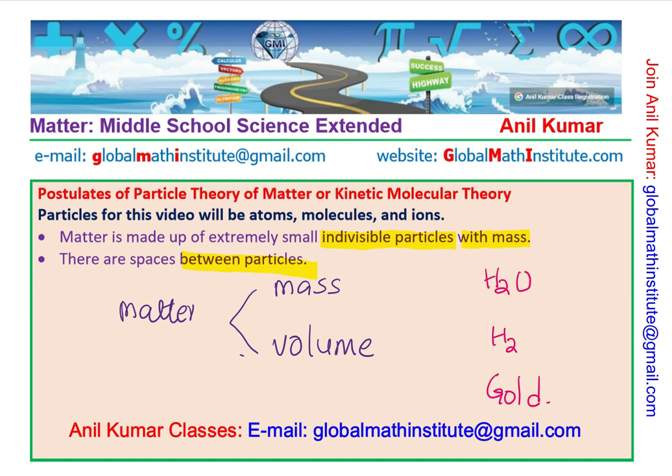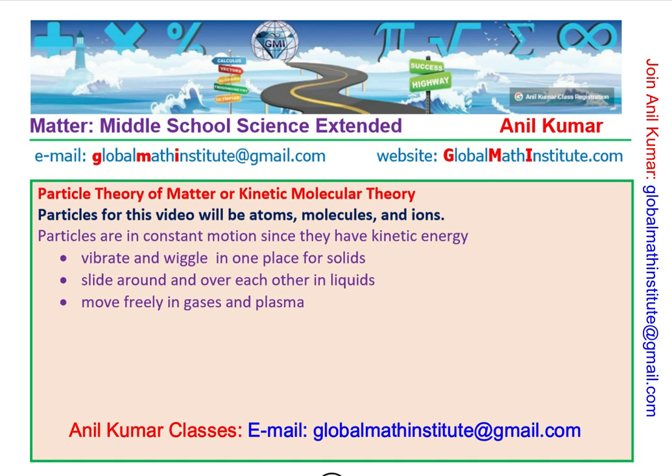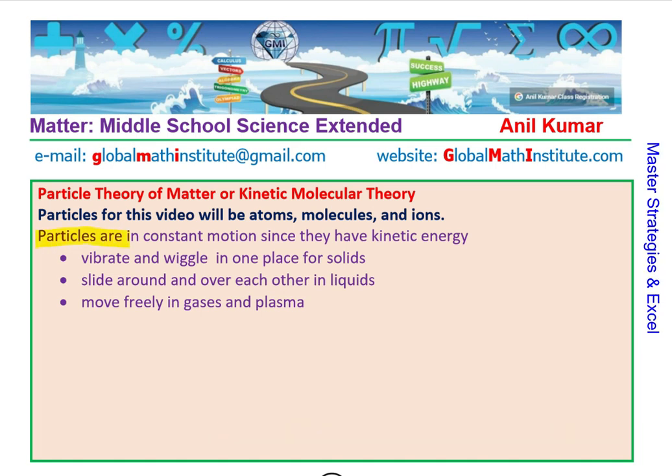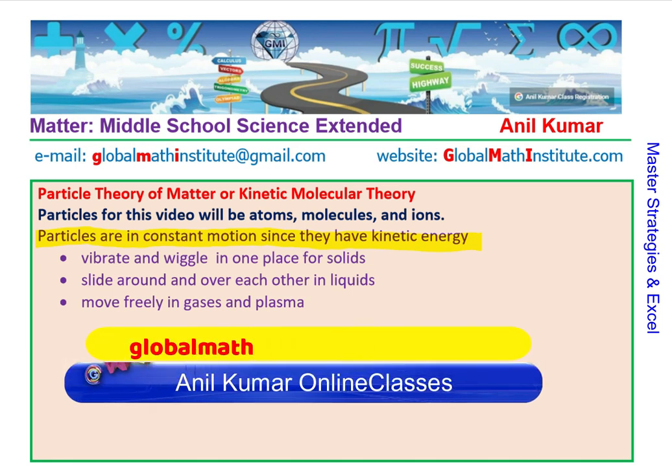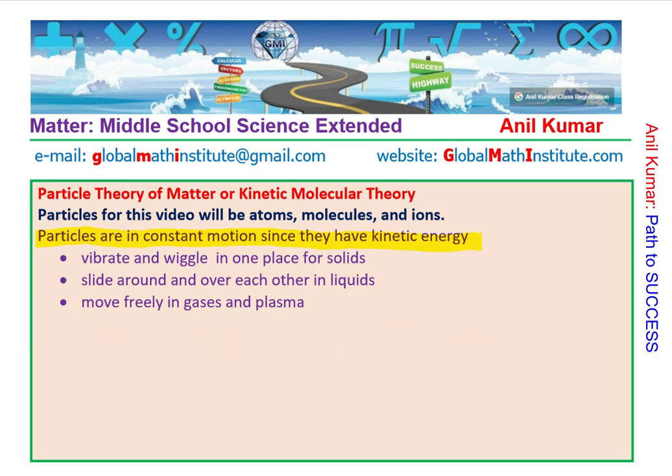Perfect. So let's move forward. I think the first two points about particle theory are very clear. They really define what is matter. Now the third point here is that particles are in constant motion since they have kinetic energy, right? Now, this constant motion in solid, liquid, and gases, and we also consider plasma, right? Plasma is a gas in which we have ions, okay?